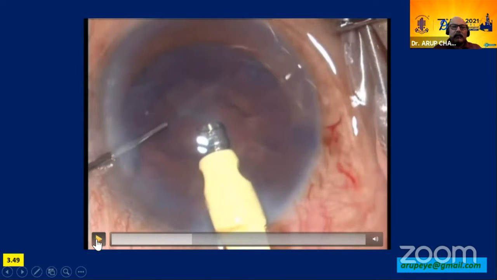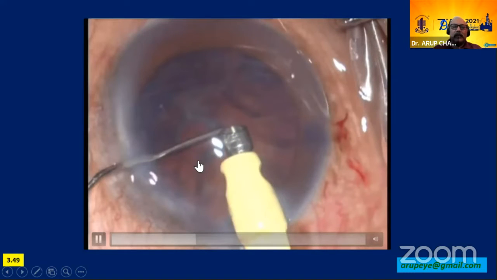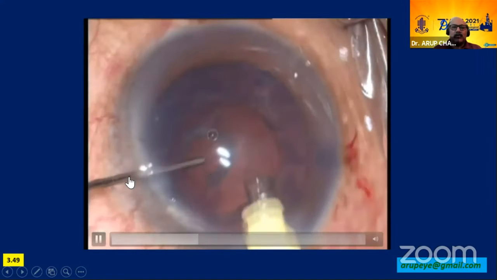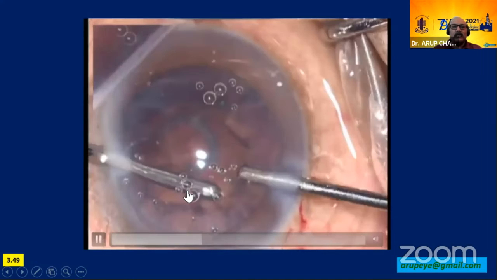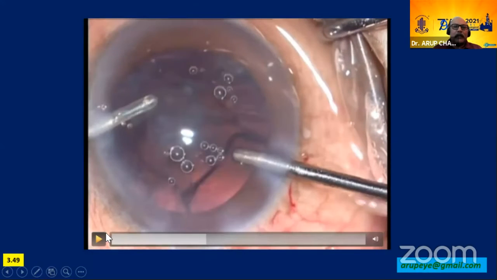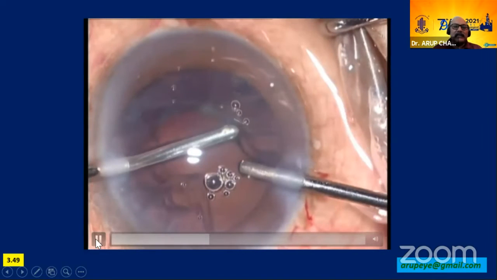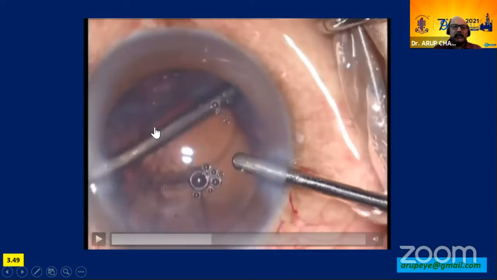Now, as I remove the last chunk of the nucleus, I notice that there is a small PC defect. I'm using hydroxypropyl methylcellulose, and now I realize that I should not have done that. So I go with bimanual irrigation aspiration. The cortex removal is started from here. And here is another thing that should not have happened, because the PC rent is located here, and I should have focused entirely on removing the cortex from the area farthest from the PC rent. And the irrigation also should not have been brought here.